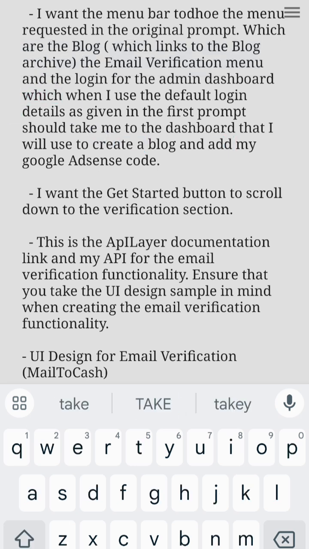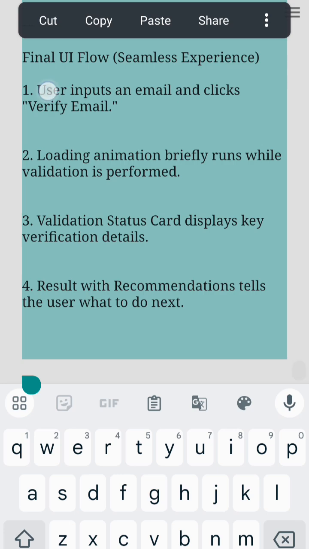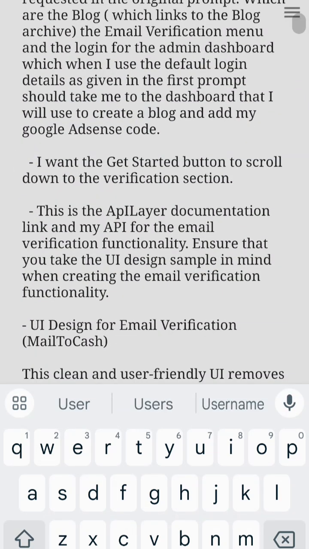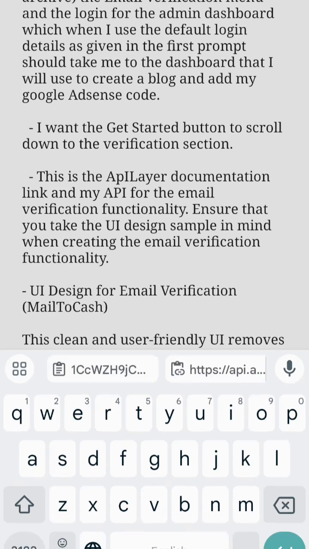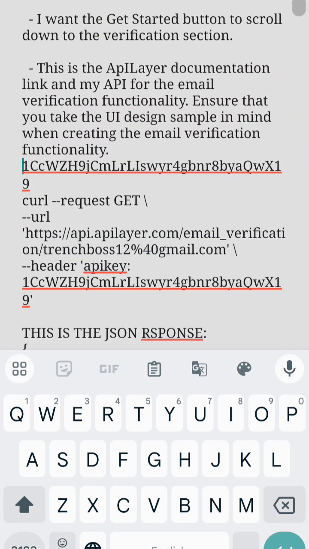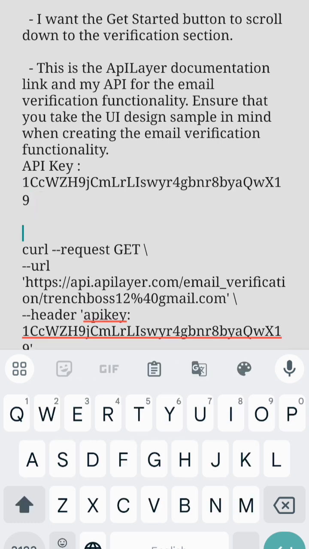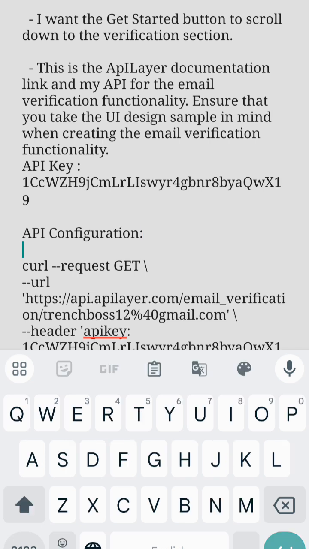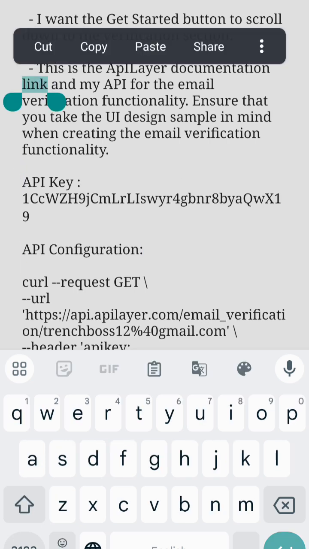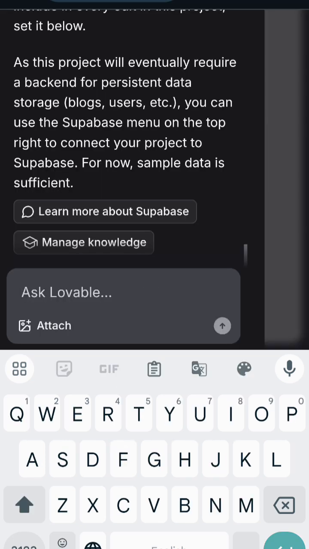Okay, all right. I want the menu bar to add the menu requested in the original prompts. Okay, let's go ahead and select all. Before we select, I think I said this is the API. So I'm going to copy the API layer documentation link and the API that I'm going to be using so that it can actually integrate that into the system. This is the information linked to me by API Layer. So I'm going to say this is my API key, right? This API configuration. I'm going to ensure that they understand this. And when I'm done, I'm going to click on select all, right? Or paste this.